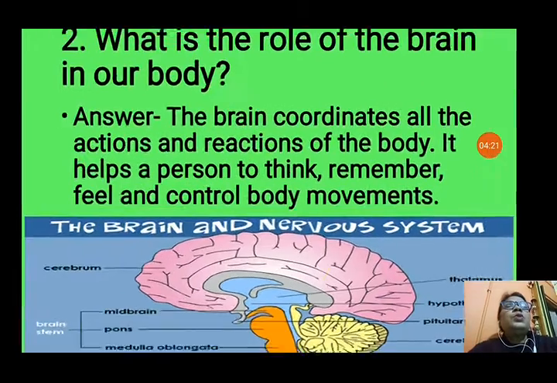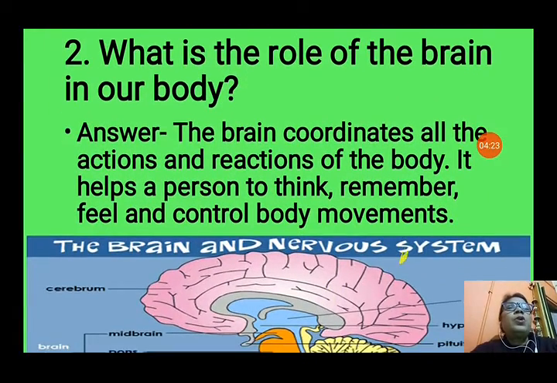Now question number 2 is, what is the role of the brain in our body? So the brain coordinates all the actions and reactions of the body. It helps a person to think, remember, feel and control body movements. All our sense organs work according to the brain. First the messages go from the sense organ to the brain. After that only we can feel the senses. And that's why it coordinates all the actions of the body and it helps the person to do different activities.